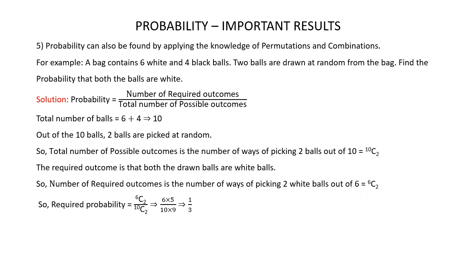So the number of required outcomes is 6C2 and the total number of possible outcomes is 10C2. Substituting these values in the formula, we get the required probability is equal to 6C2 divided by 10C2.